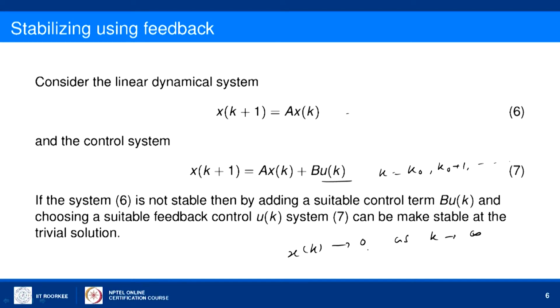That is the requirement for an asymptotically stable system. We have to select the control u of k in a special manner, so that the system becomes asymptotically stable.